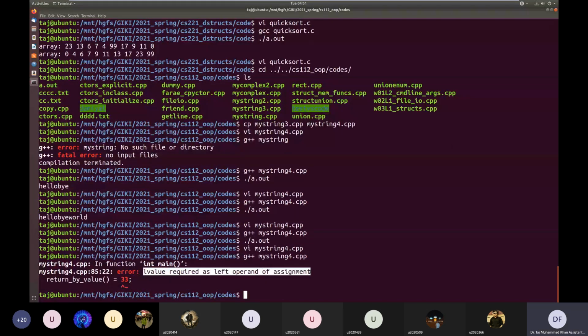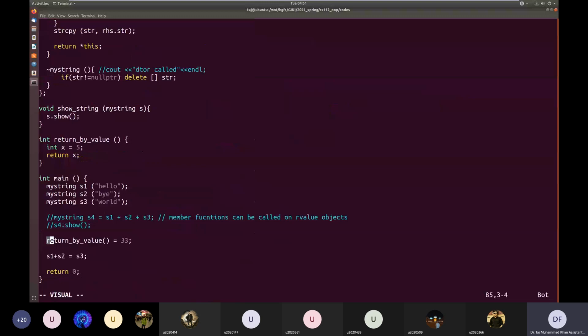So on one hand, it is telling us that R values cannot be at the left hand of the assignment operator, and on the other hand, it is not giving an error on this. This is what I had said that I'll look up and get back to you guys.